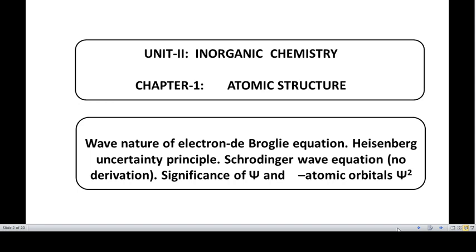Now let us have an explanation for the wave nature of the electron, that is, the de Broglie equation, Heisenberg's uncertainty principle, and the Schrodinger equation. There is no derivation of the Schrodinger equation in your syllabus. Then we will see the significance of psi, that is the wave function, and psi square.